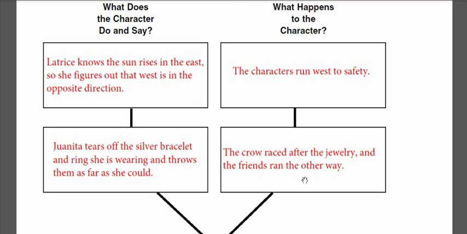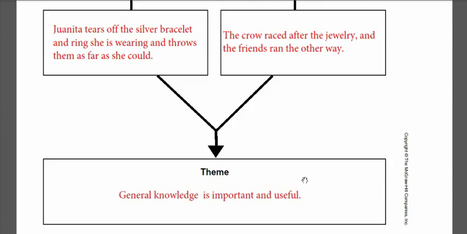So back to the point of getting the theme. As we read here, the things they did and the things that happened to them, we can say that the theme of our story is general knowledge is important and useful. Of course, the theme can be different from one person to another according to your own understanding of the story.